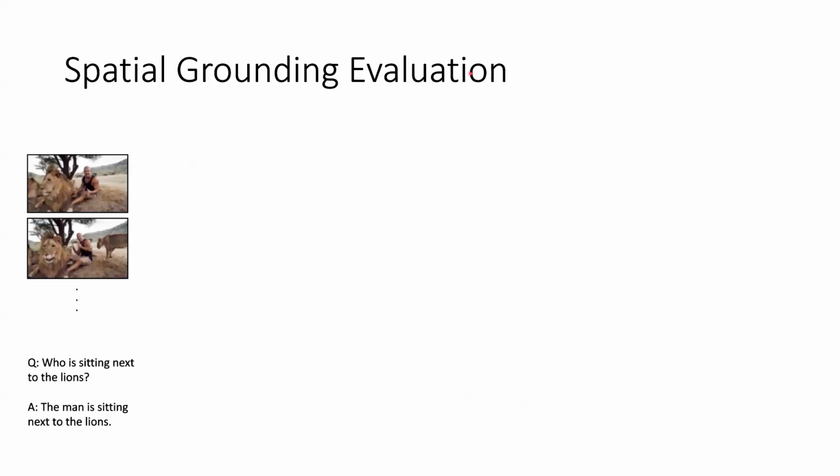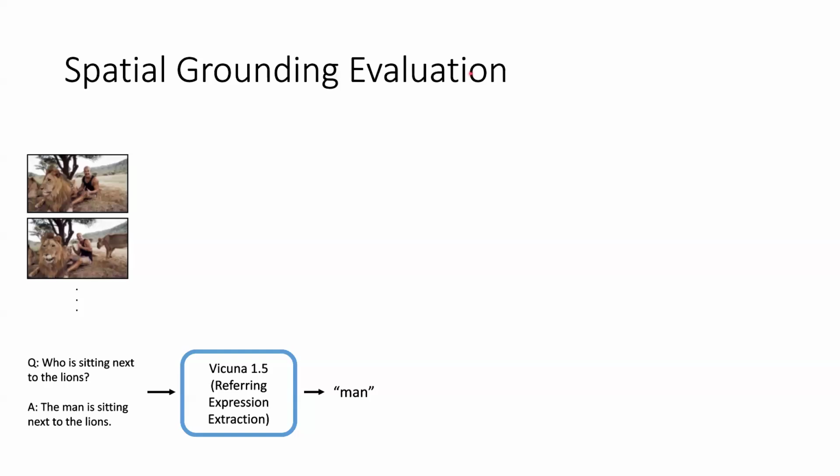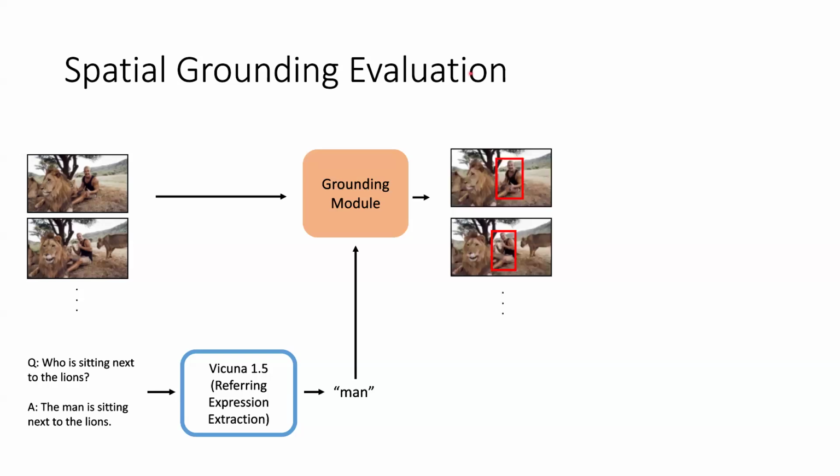First we have a video and the question answer pair. We pass the question answer pair to Vicuna, which extracts a key noun phrase representing that video and answer. The key noun phrase along with the video is passed into the grounding module, which then draws a predicted bounding box based on the key noun phrase. In this example, it is man. And as you can see, it draws a predicted bounding box around the man.